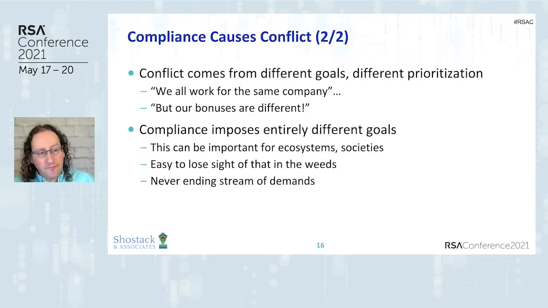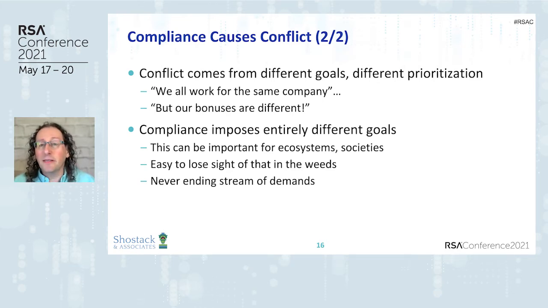And this creates conflict within the organization because people have different goals, they have different prioritization, and you might say, we all work for the same company, but the bonuses are different. The developer's bonus comes from shipping the cool features. Security's bonus might come from not being breached. And that creates conflict in what we're trying to accomplish.